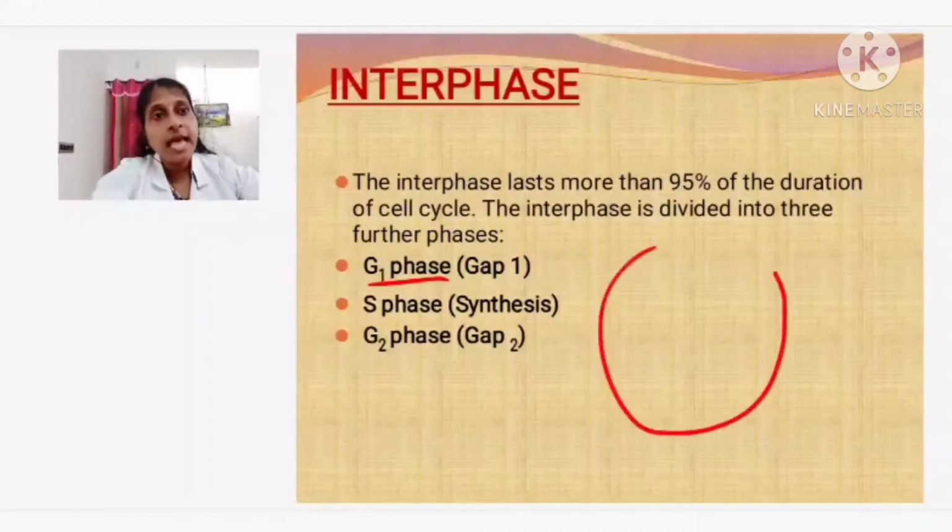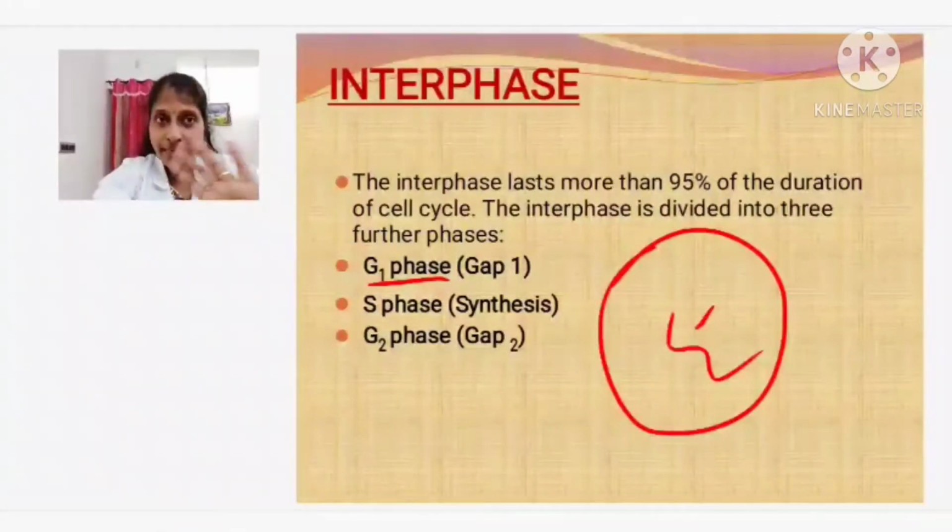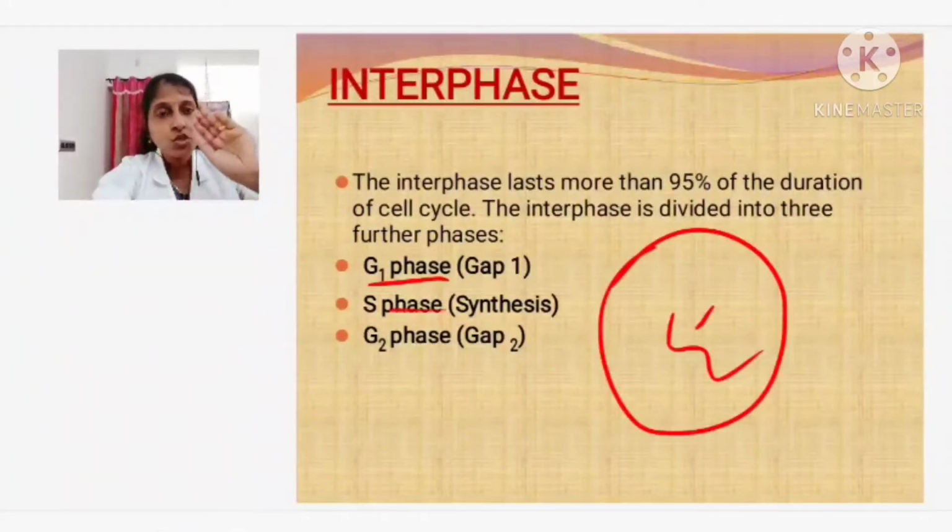G1 means what? A cell has formed its protein content, mitochondria, every number has increased. They have grown to some extent, but the DNA replication will not take place. S phase will not take place. So, if the cell wants to rest, hereafter I am not going for division. I want to stop my division, especially in the heart, cardiac, muscle cells and all, you can find that